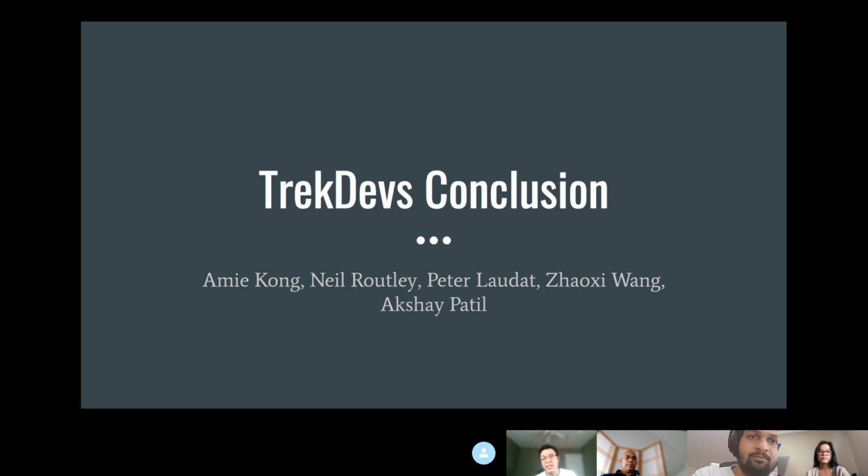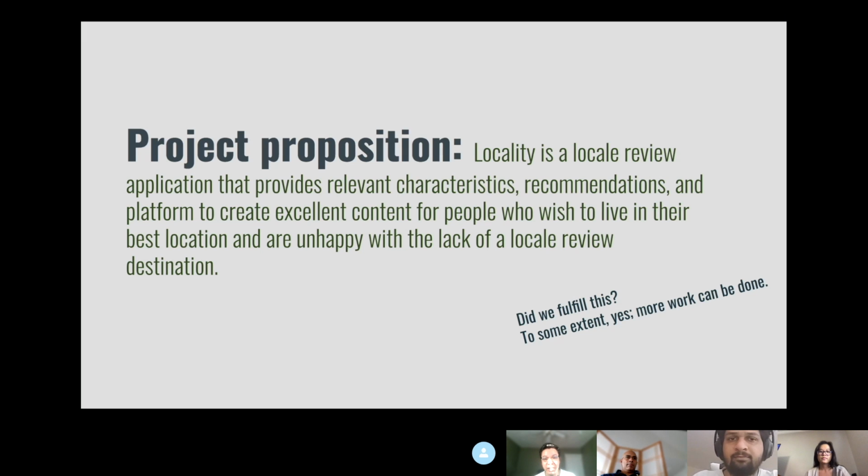For the project proposition, our goal is to build an application that would provide relevant characters, recommendations, and a platform for users to create content, and for users who wish to live in their best locations and are unhappy with the lack of a local review destination. To some extent, we have fulfilled this value proposition, but we feel we can do more.